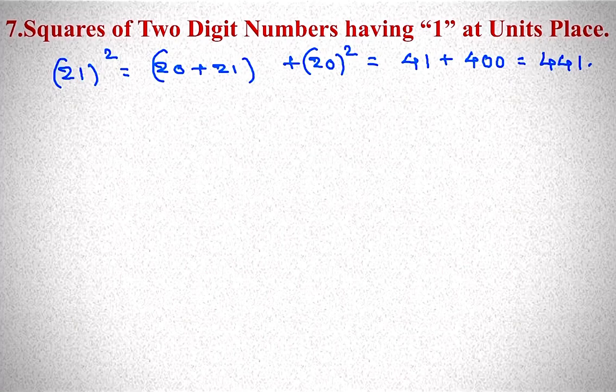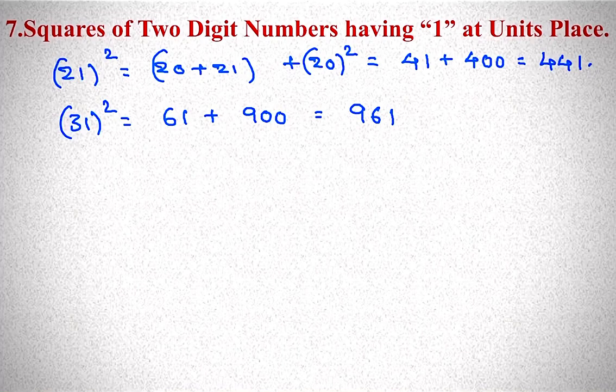If it is 31 square, 30 plus 31, 61. 30 square 900. So the answer is 961. If it is 41 square, 40 plus 41, 81, plus 40 square 1600. So the answer will be 1681.